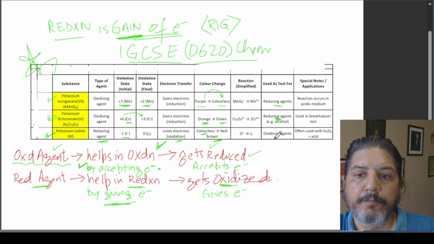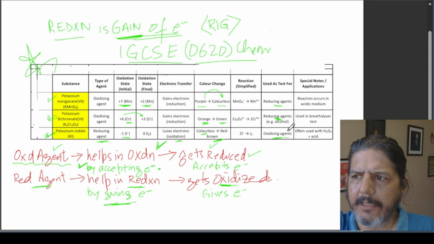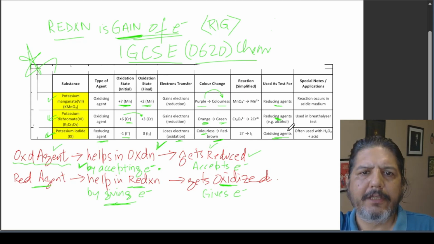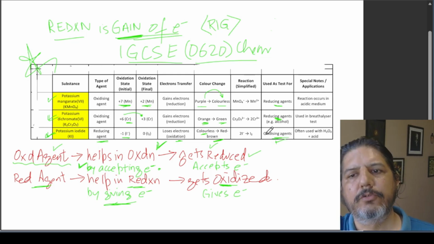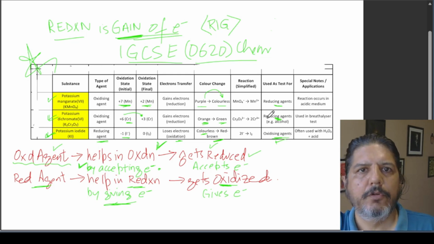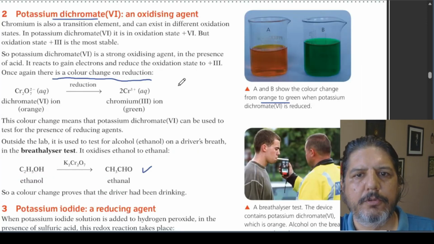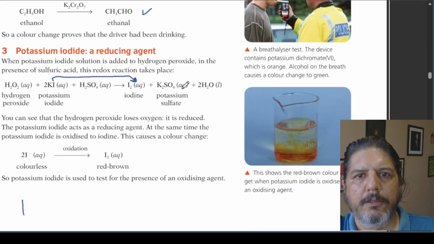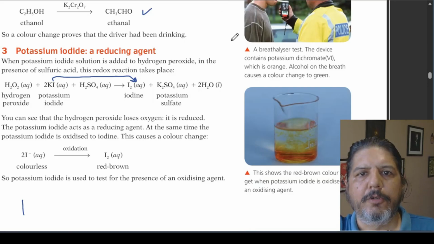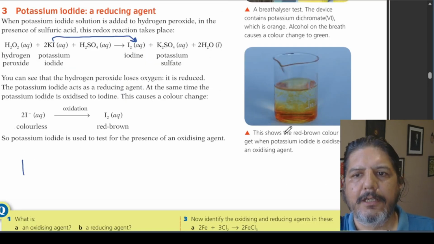Now here also, because it's a reducing agent, the inverse is true. A reducing agent would be used as a test for an oxidizing agent. So let's look at the color change also. For potassium iodide, if you see the color, this shows the red-brown color you get when potassium iodide is oxidized by an oxidizing agent.